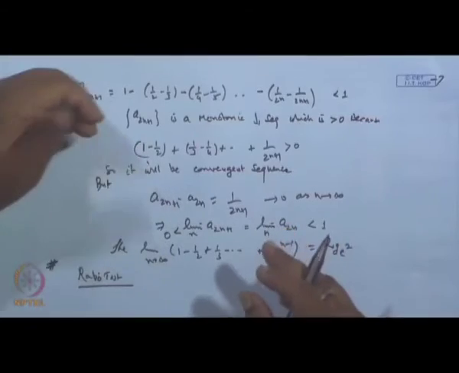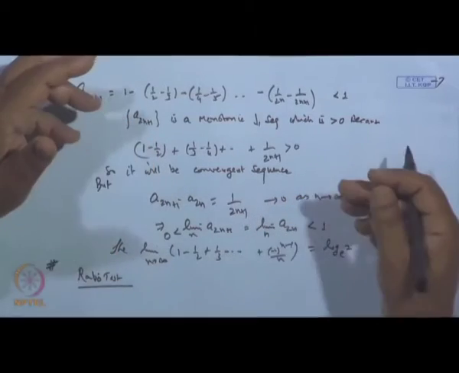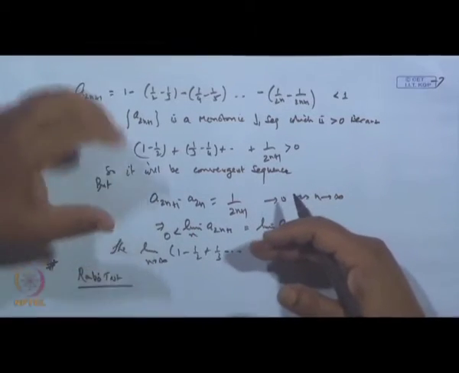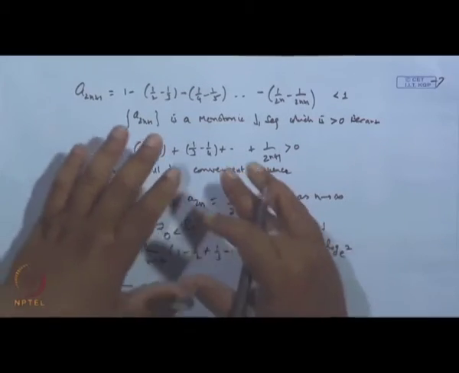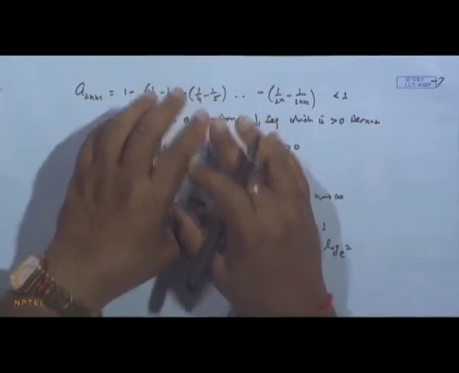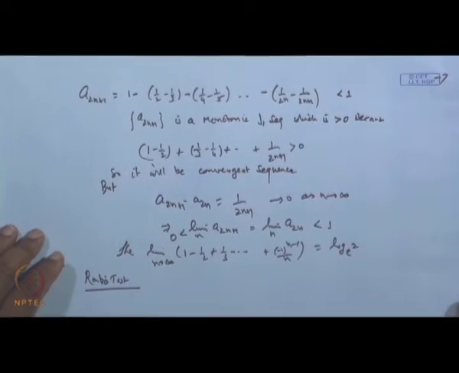But if the sequence is monotonic increasing and unbounded, then the limit will be plus infinity, and likewise minus infinity. So basically we are trying to get the limit by using tricks, but the terms of the sequence may be very complicated, and then this type of trick may not help much; it will be time consuming. So, without going through this process, can you just identify whether the given sequence is convergent or divergent? For that we require certain tests. One of them is the ratio test. There are others also, but we stick only to the ratio test.